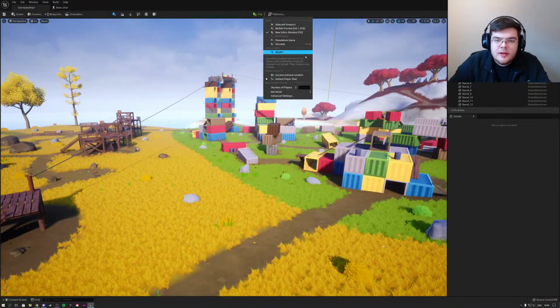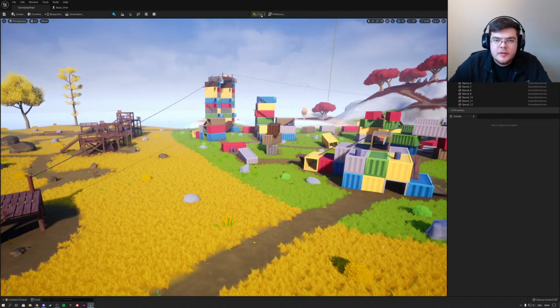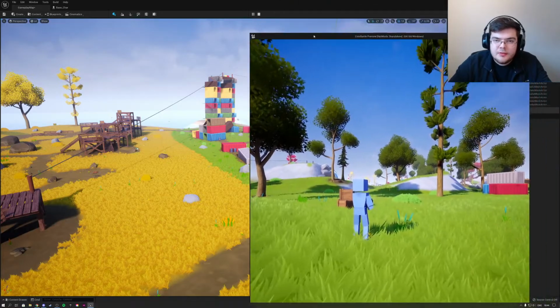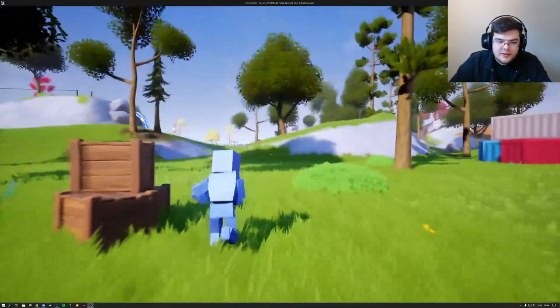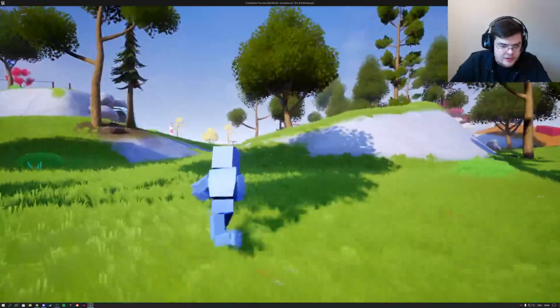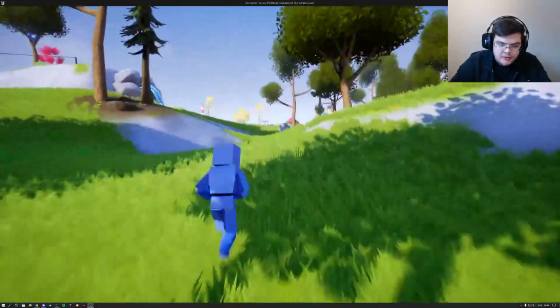This all looks cool. Let's go ahead and do one player in play standalone. Let's play this. Make this full screen. Okay, so here we are in Unreal Engine 5 using an Unreal Engine 4 project, and everything looks beautiful.